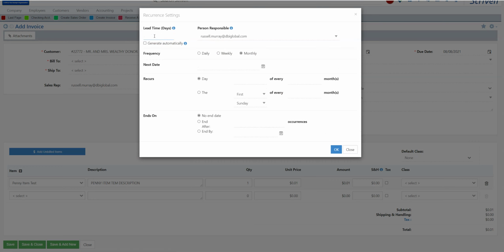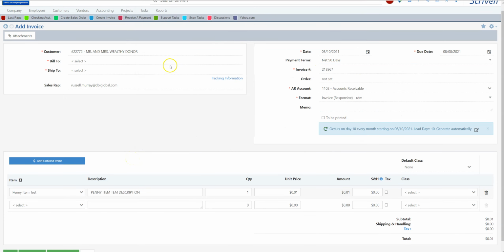So you can see we can put in 10 days. We can tell them basically we're going to be hitting their credit card in 10 days. We can do it monthly. We can say the next date's going to be 6/10/2021. Let's see here. And then on the 10th of every month, with no end date, we'll set that up. So what will happen is, looks like I need to do something else here. Oh, we need to put in proper date. So anyway, that way this is set up now.